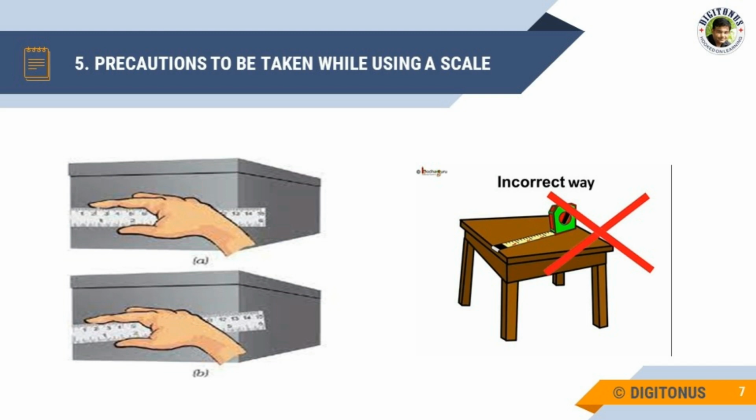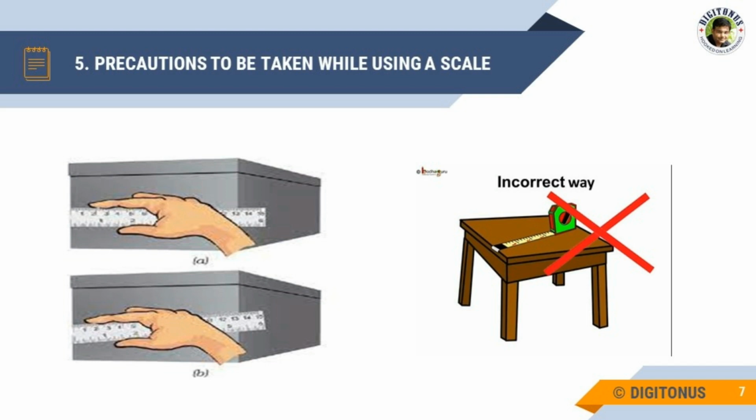If we place it at any angle, then our reading will not be correct. So we should take care about the placement of a scale. Our second precaution is worn out ends. Sometimes the end of the scale may get damaged. In such a case, we should measure the length of the object starting from any other mark of a scale. Then we should subtract the reading of this mark from the reading of the other end.